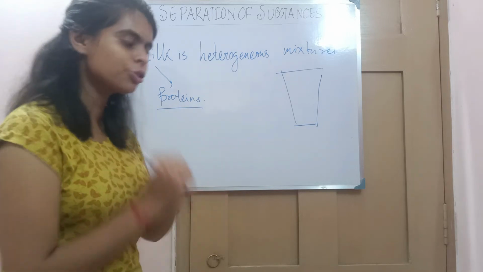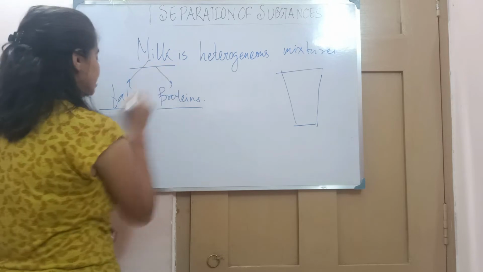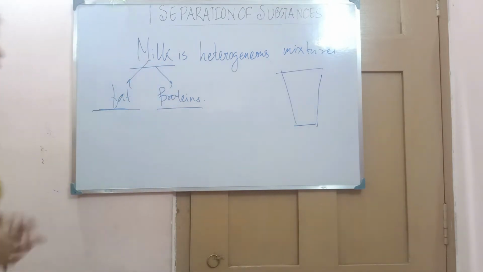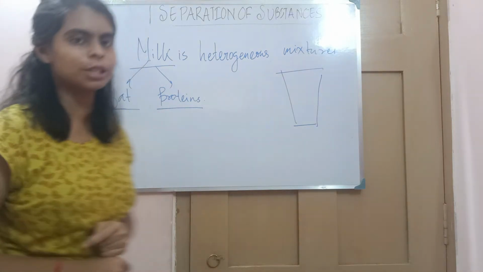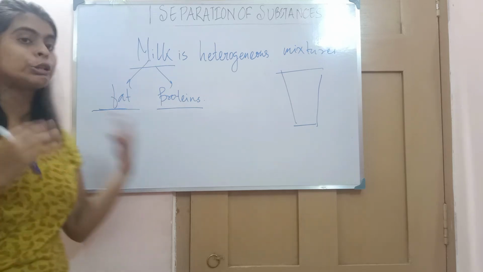Why is milk actually a heterogeneous mixture? The reason is that milk contains fat and protein, and these fats and proteins are not uniformly distributed throughout the milk.